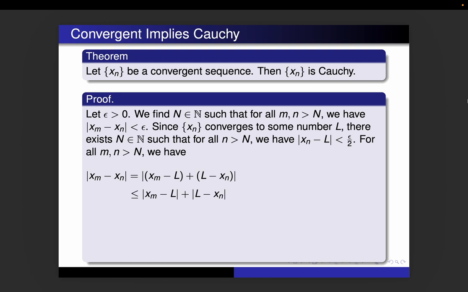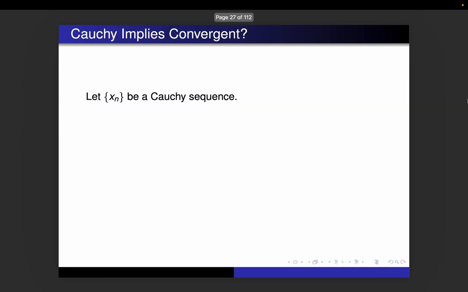Notice that when we change the order of the subtraction, we get the same absolute value. We're going to do that in the second term to get absolute value of xm minus L plus absolute value of xn minus L. Note that little m and little n are both bigger than big N, so those two absolute values are each less than epsilon over 2. So we get epsilon over 2 plus epsilon over 2, which equals epsilon. And that gives us our proof. So that wasn't too bad.